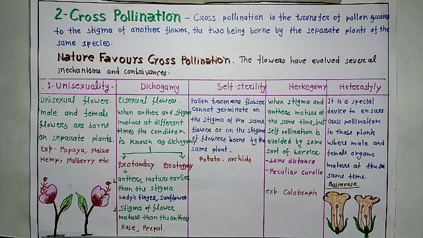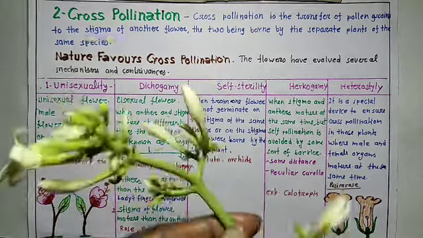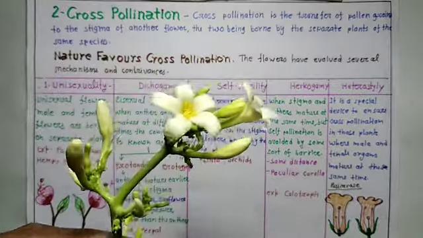First of all, we will discuss unisexuality. Unisexual flower means that male and female flowers are borne on separate plants. You know papaya. This one is a papaya.